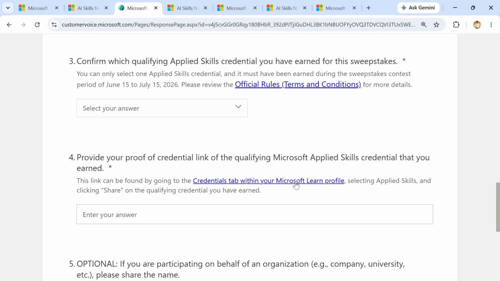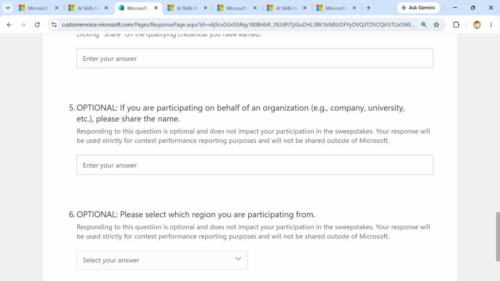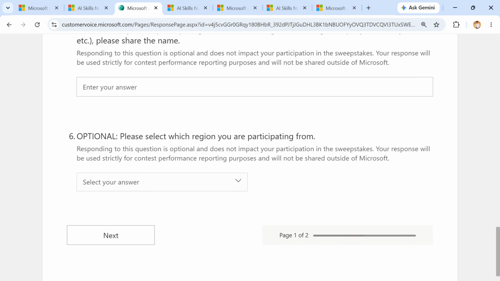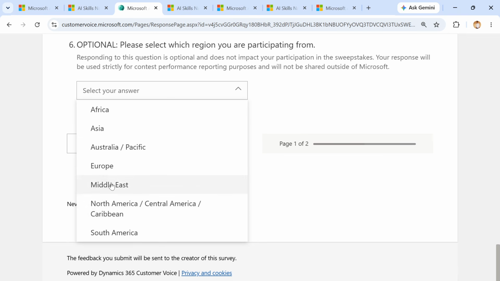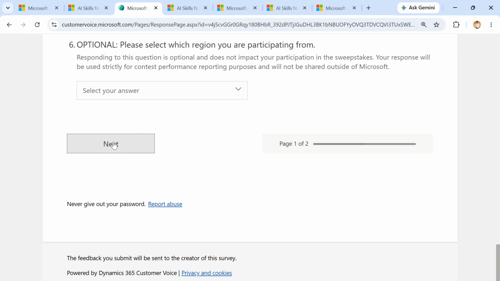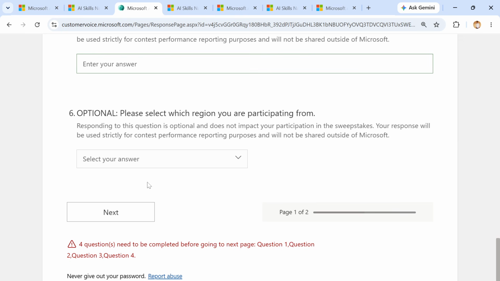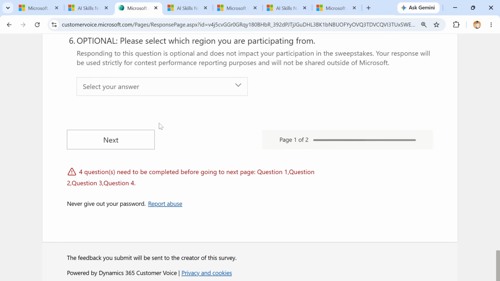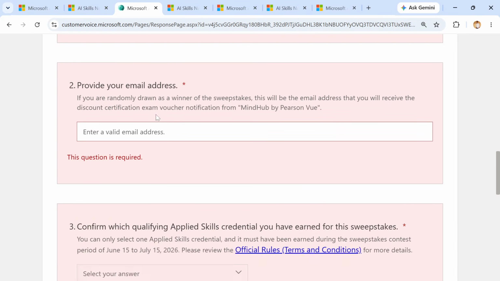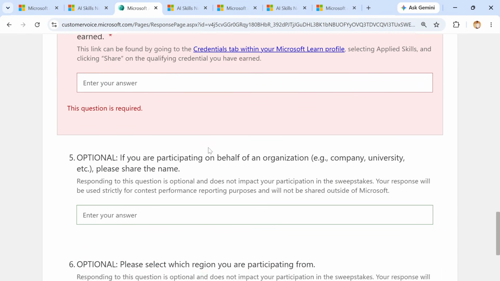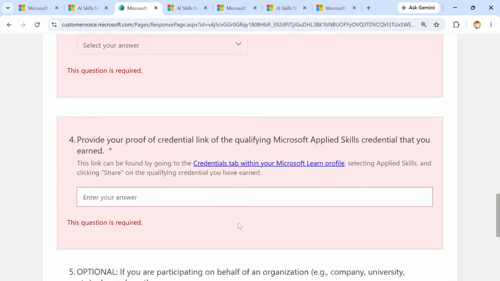Create a tab within Microsoft Learn and share it here. Optionally, if you participate on behalf of an organization, then you have to provide that, and please select which region you are participating from. You can select Asia. When you click on next, we have to complete this one first, then only will it go to the next step. There you have to submit the form. The final submit will be there.